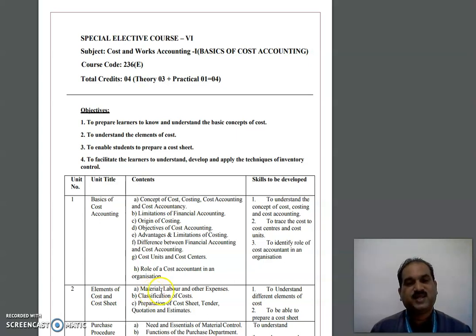And these various heads are known as classification of cost. Now when we classify this cost, how are you going to classify it? What are the principles of classification? What are the rules of classification that needs to be understood?